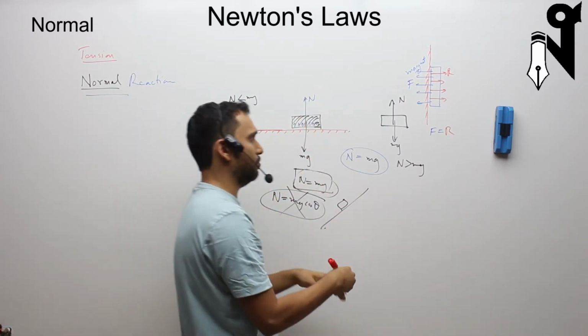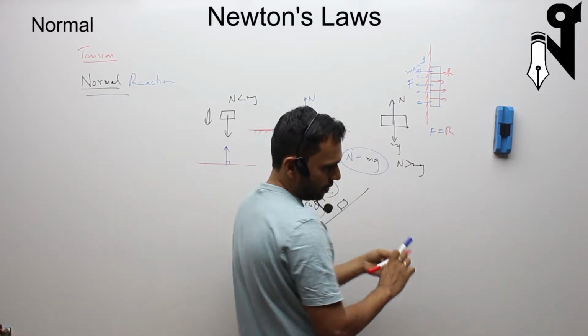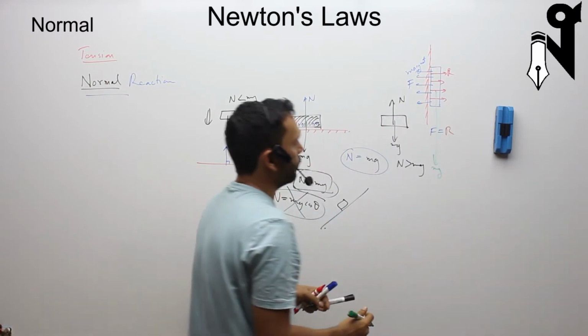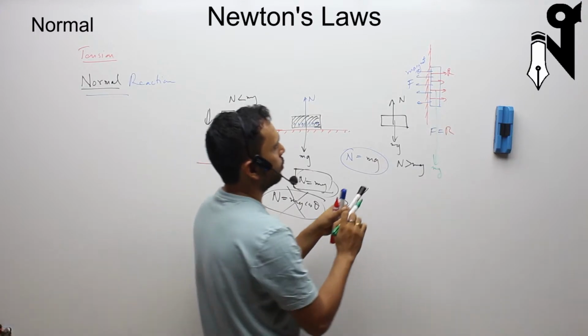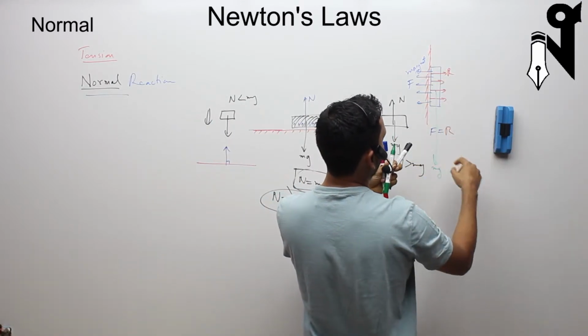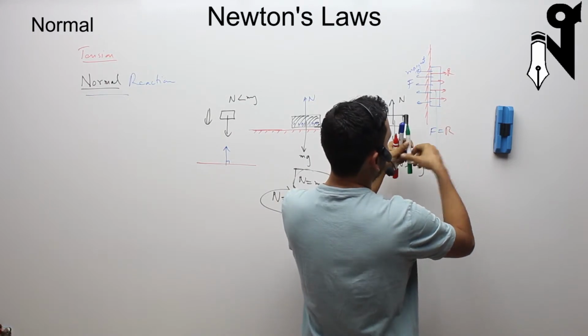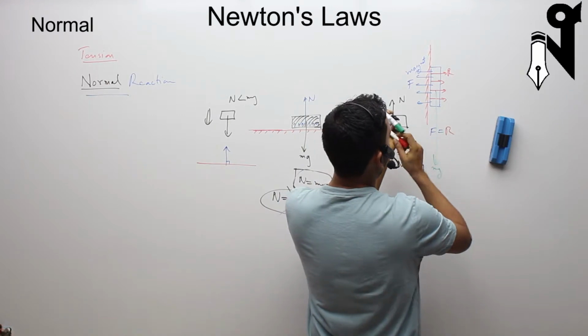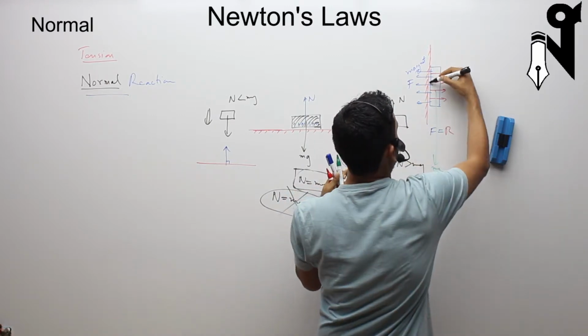Now, why is the duster not going down? There is a downward force from Earth, which is mg of the duster. So why is it not going down? We very well know, due to this contact, and the contact not being frictionless, this part is having a lot of friction. The friction must be holding it up. So let me draw the friction in black.